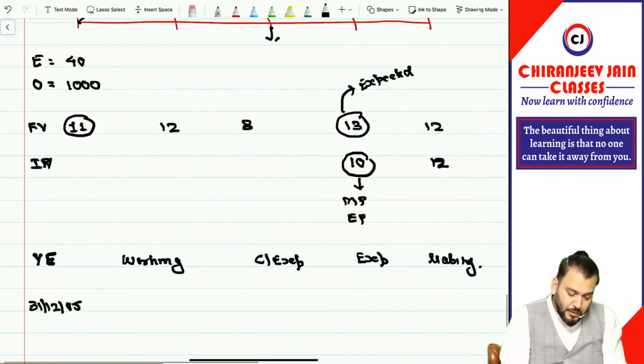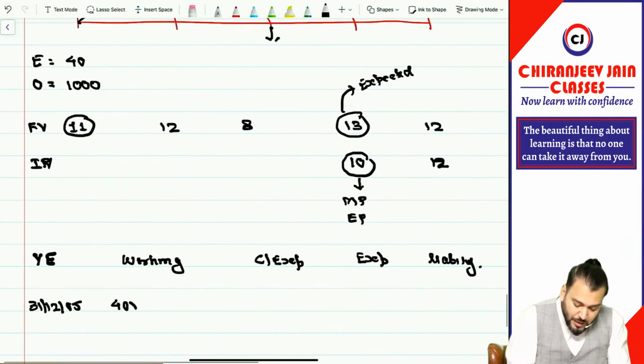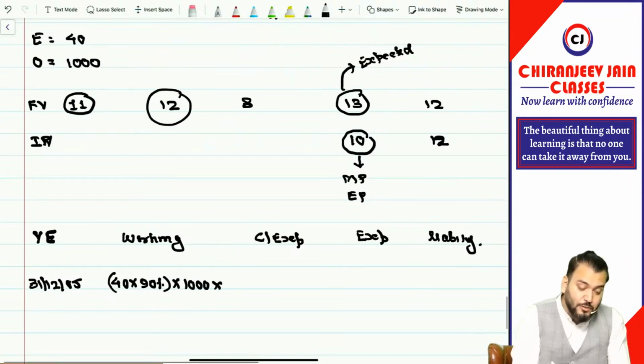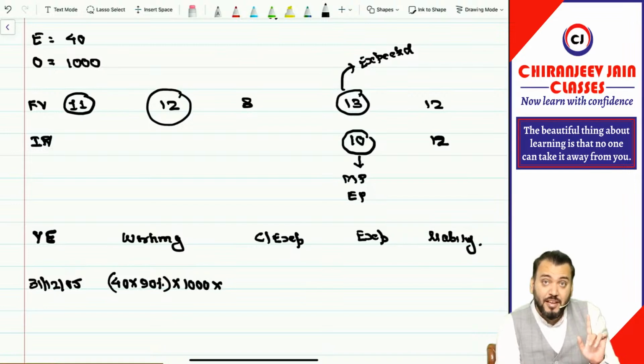So we start with the first year, 31st December 2005. So how many employees? 40. Out of that, how many employees expected to leave? 10%. Means how many employees will be retained? 90%. So we'll do 40 into 90% into the options per employee, 1000. What is the fair value? So we'll take 11 or 12? We'll take 12. So we'll not take fair value on grant date.